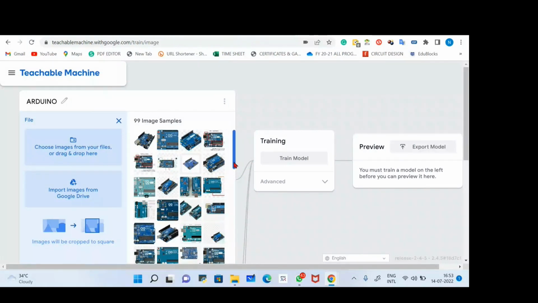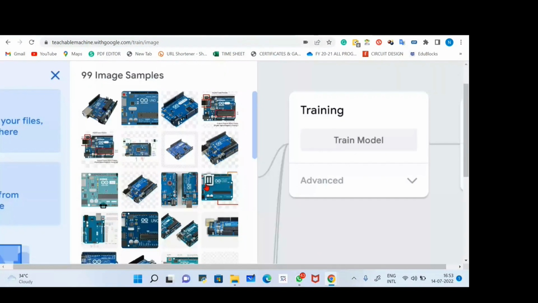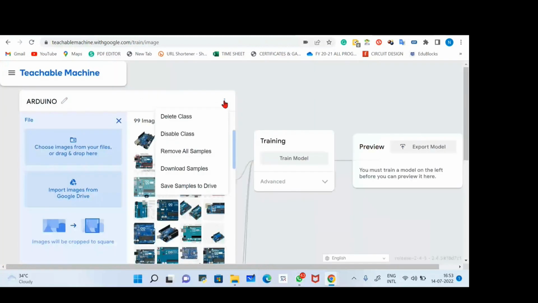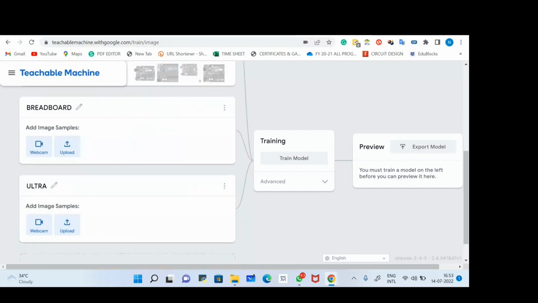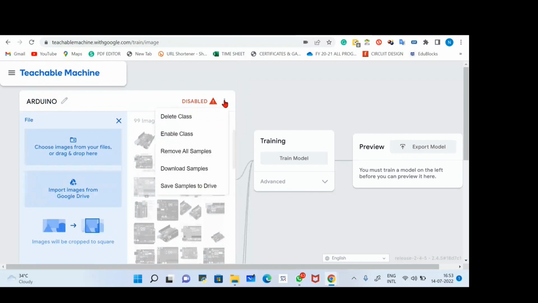Here we can see we have 99 image samples. If you think some are incorrect, or if you want to delete some pictures, you can delete directly from here with the delete option, or here we have an option for delete class. Delete class means the complete Arduino class will be deleted. If you want to disable this class, just click disable. Now this class can no longer be used here. You can only use these two classes because this one is disabled right now. So again, I'm going to enable the class.